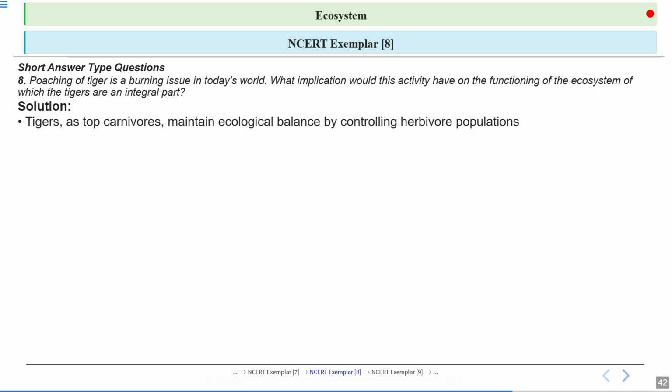Tigers are top carnivores. Tigers are at the very peak of their food chain, and their role is essential for keeping the entire ecosystem in check. They control the population of herbivores like deer and wild boar that are their prey. If the number of these herbivores were to grow unchecked, they would overgrow the area, severely damaging the vegetation and disrupting the balance of the forest.